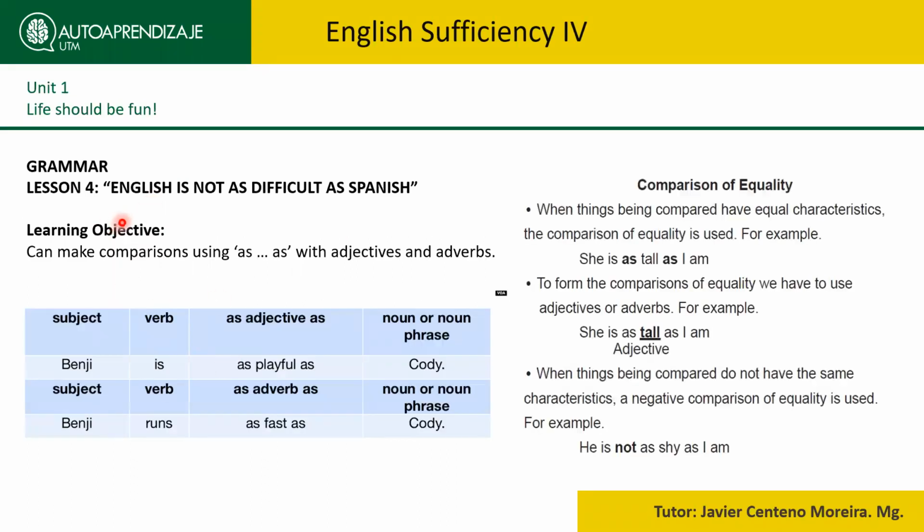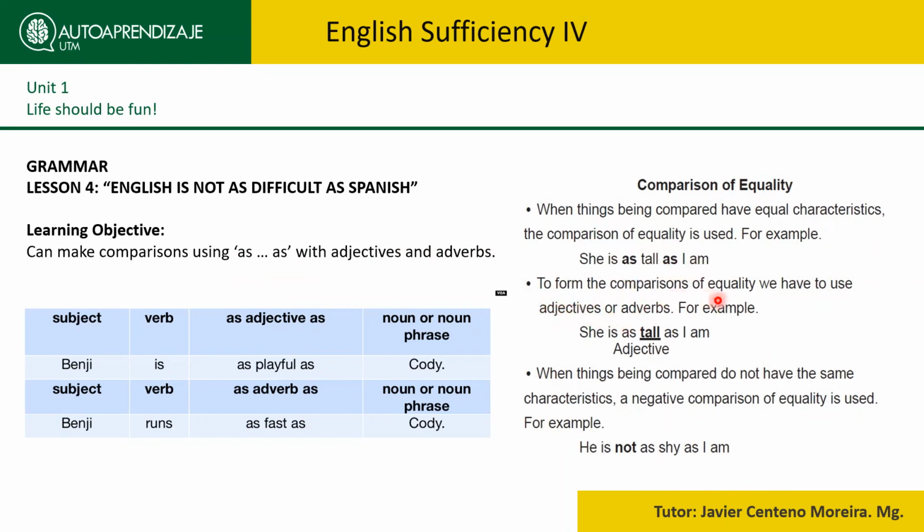Let's start with grammar. So English is not as difficult as Spanish, that's the title, and the learning objective is can make comparisons using as with adjectives and adverbs. So here a little bit of an explanation, comparisons of equality. So we can compare two things that have equal characteristics using as. For example, she is as tall as I am.